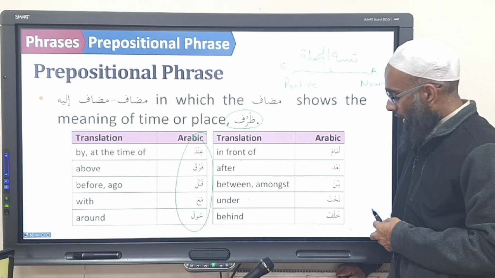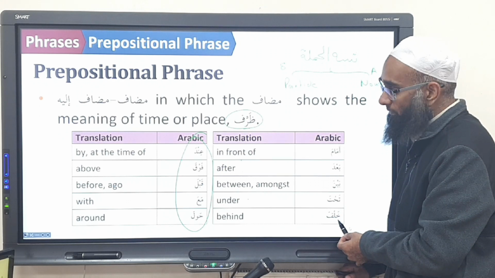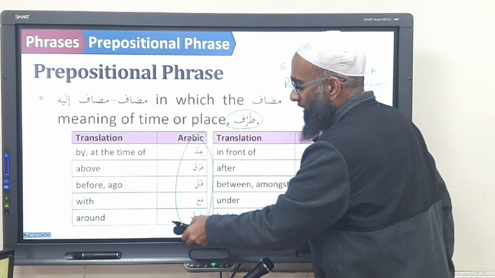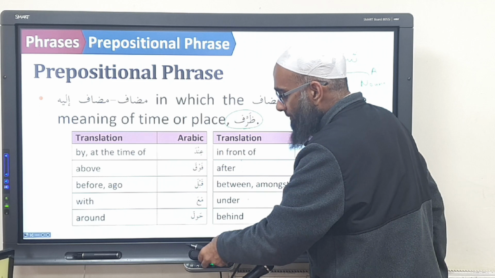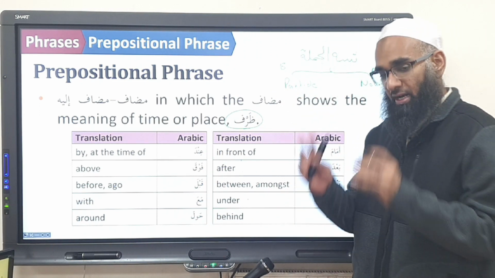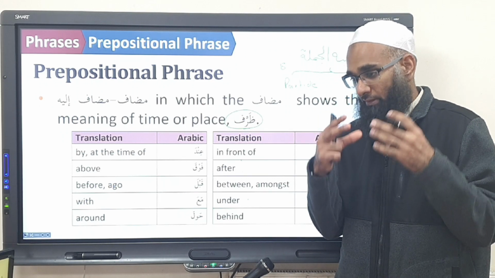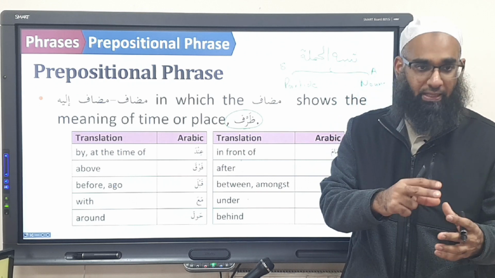Ba'da, after. Baina, in between. Tahta, and khalfa. Inda, by. Fawqa. Qabla, ma'a, and hawla, around. So all of these are nouns, and they're the A team of prepositions. Meaning, what do they do? These nouns become mudaf ilayh.